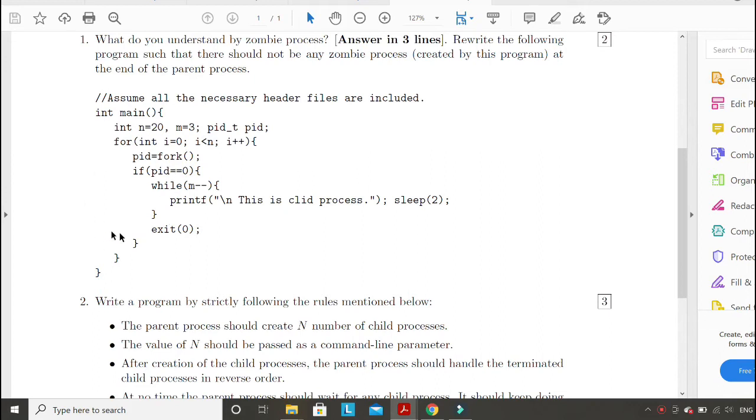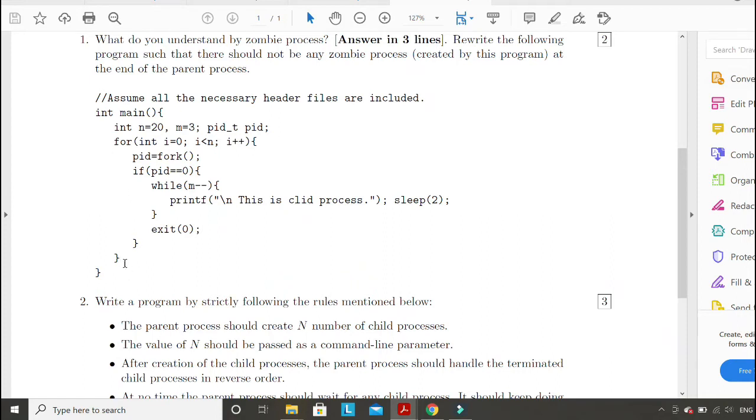About this program, I was very strict when I was evaluating this, because this is a very simple program and I was expecting that you would write it properly, but there were some issues. Again, I have to say that 70% of you have done it correctly, but the remaining 30% made some mistakes. So see, what is the code? Inside this for loop, it is creating n number of children. So whatever you have to do, do it outside this for loop.